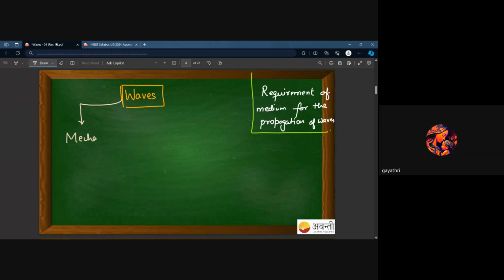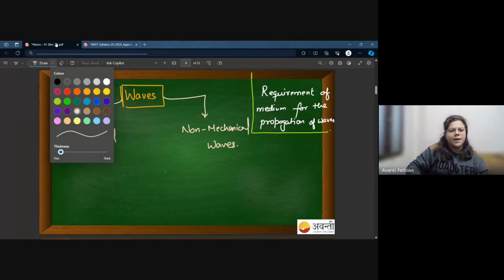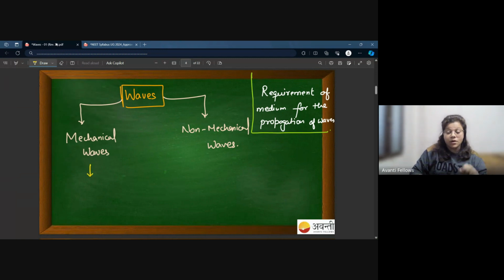Mechanical and non-mechanical. Okay. Yes, ma'am. Okay. Mechanical waves are those waves which require a medium. They require a medium for their propagation.